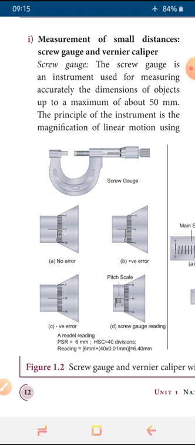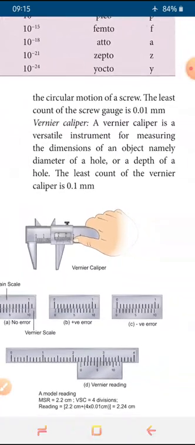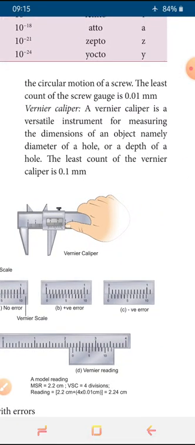First one is screw gauge. It is an instrument which is used to measure accurately the dimension of an object, for values up to about 50 millimeter. So up to 50 millimeter we can measure using the screw gauge. In this screw gauge, the principle is magnification of linear motion by the circular motion of a screw. So what principle are we using? Magnification of linear motion is used here. The least count of the screw gauge is 0.01 mm.